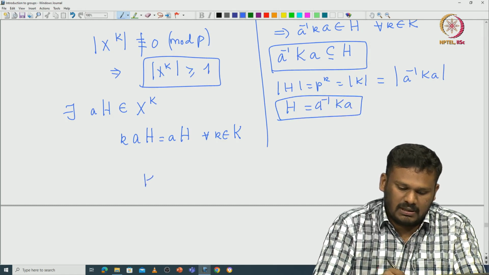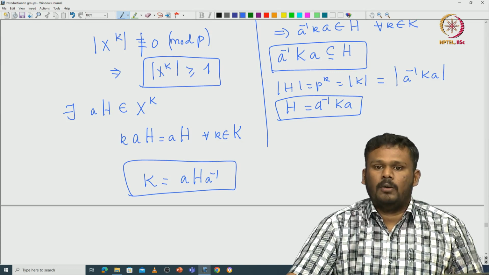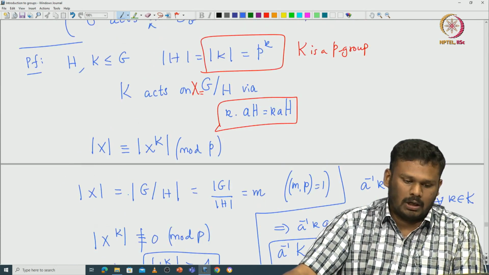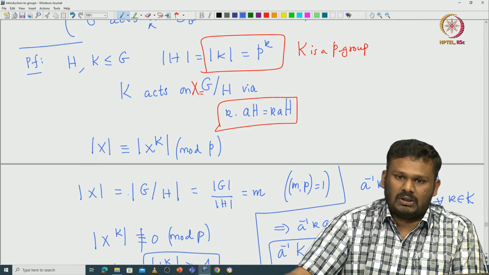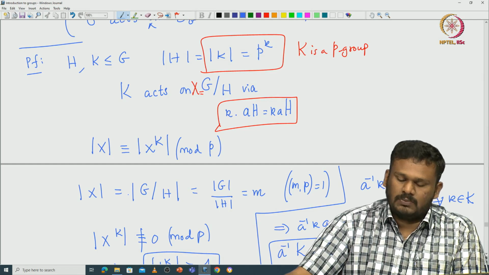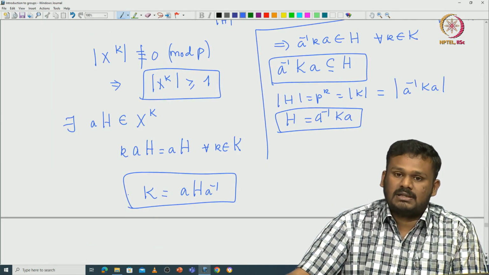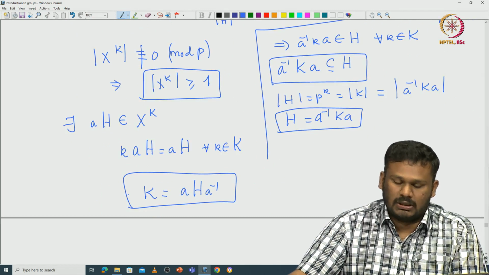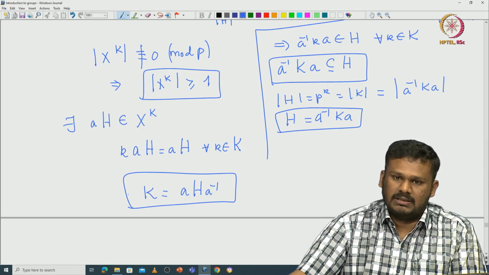But that means K is equal to A H A inverse. If we go back, we started with two arbitrary Sylow P subgroups. We made one group act on the cosets of another group and we got the fixed point, and that tells us that these two groups must be conjugate to each other. So this proves all Sylow P subgroups are conjugate.